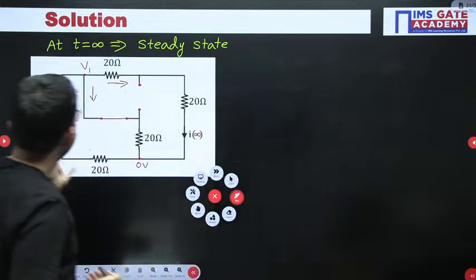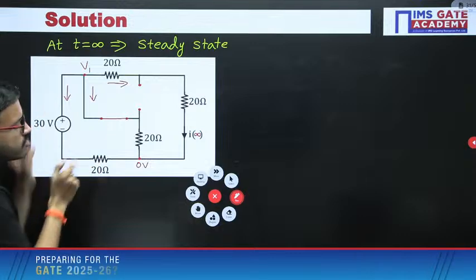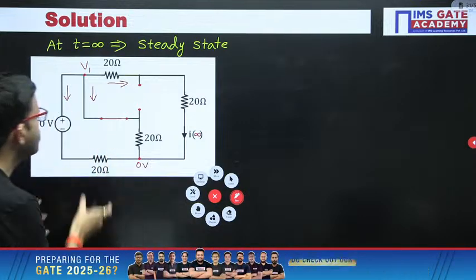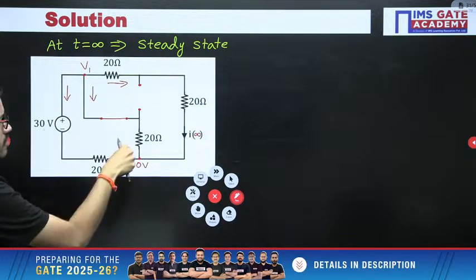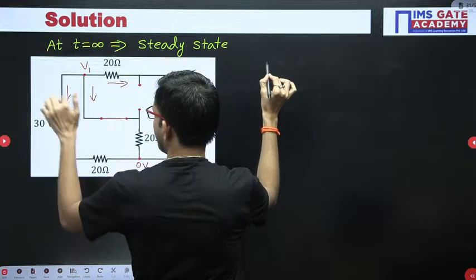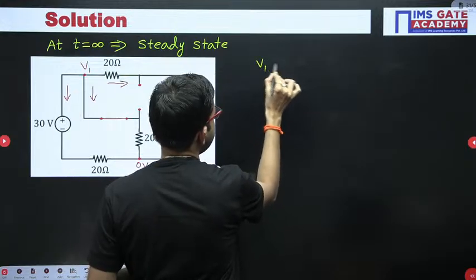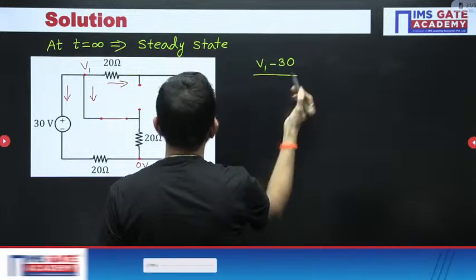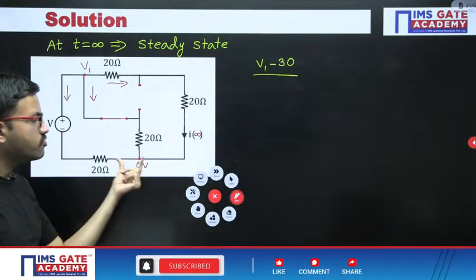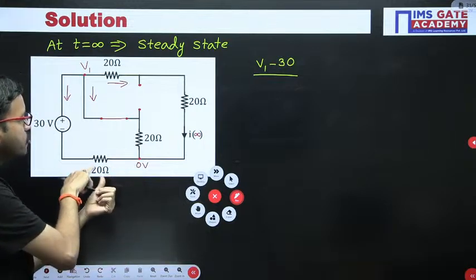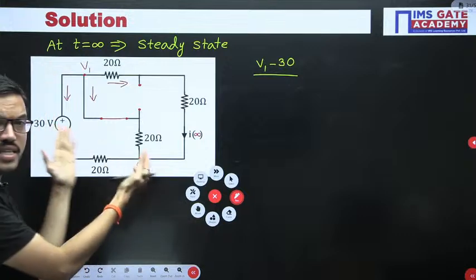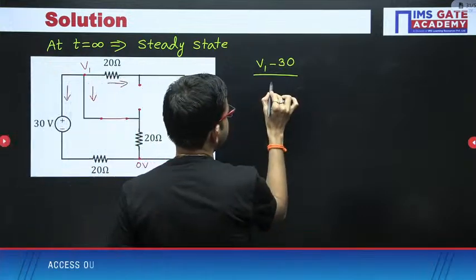Whenever you have a voltage source in series with a resistor, if you don't know how to write the current flowing in that branch, no issue. Keep the 20 ohm here and then 30 volt here, and then you will definitely write it correctly. So here V1 minus 30. If you keep 30 volt on this side, the overall net voltage is 30 volt with respect to the other terminal of the 20 ohm, and on the left hand side you have V1. So V1 minus 30, divided by 20.